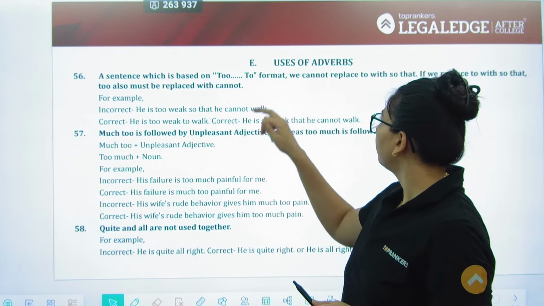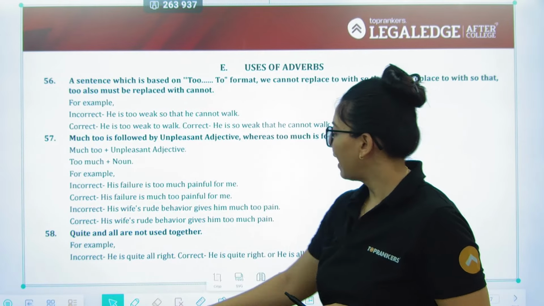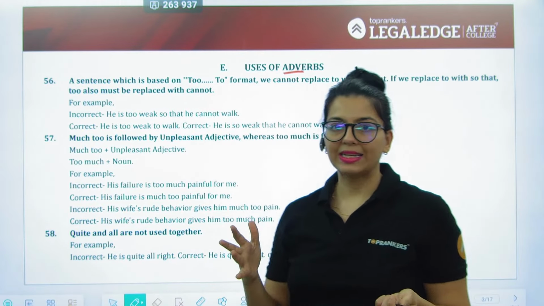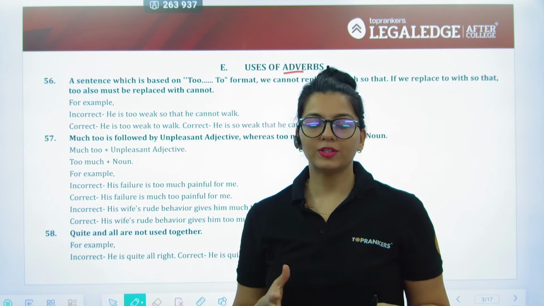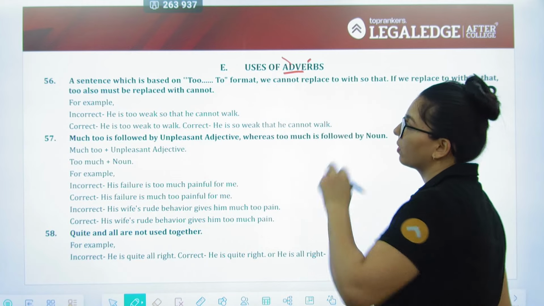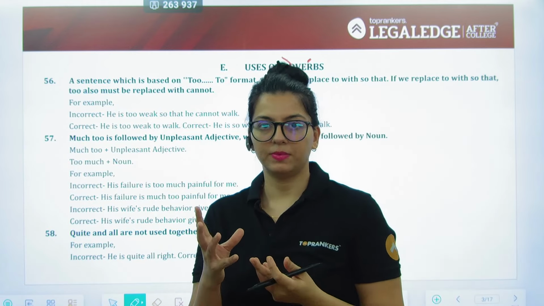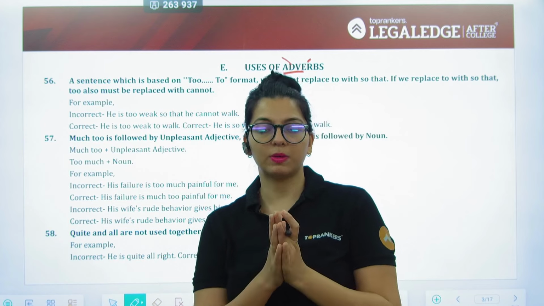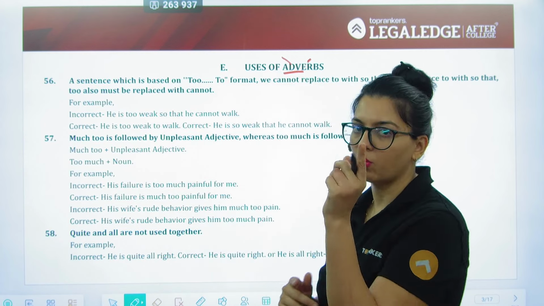Now, we are going to be beginning with the uses of adverbs. Now, what exactly are adverbs? Adverbs again are quality words, but they will always be telling us the quality of an existing adjective or a verb. Hence, it's an adverb. It's a portmanteau, which means two words have been merged together to be able to make one word.